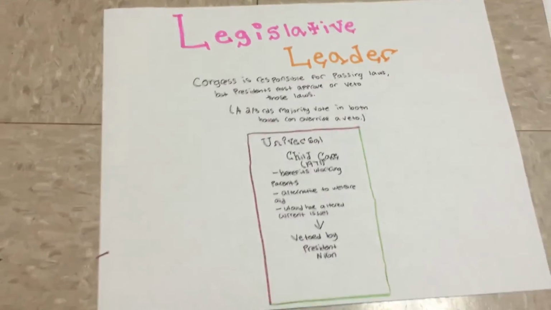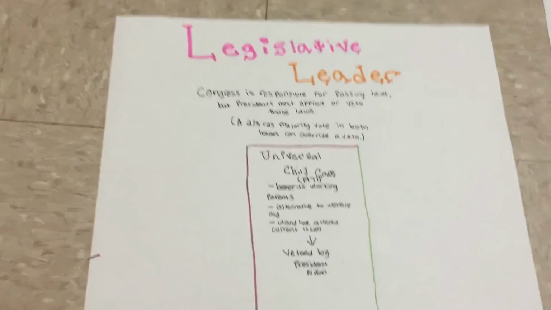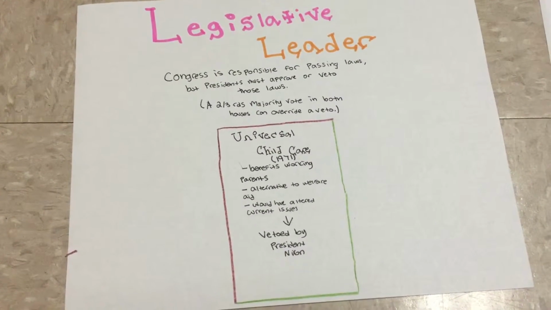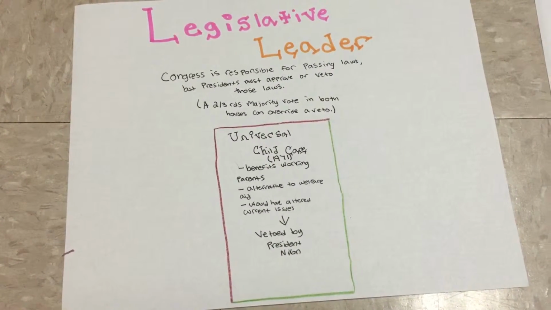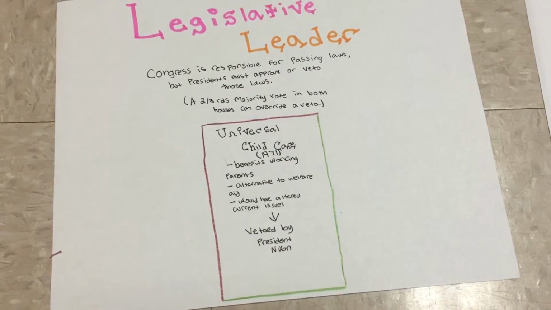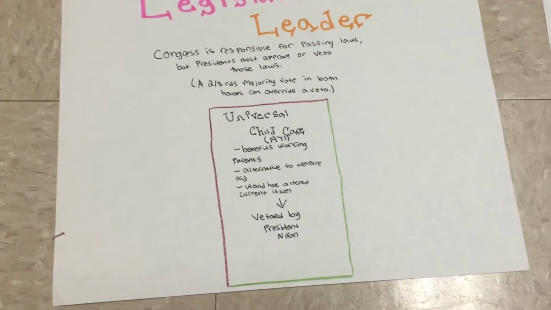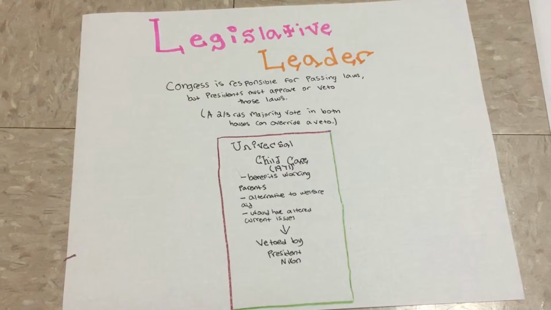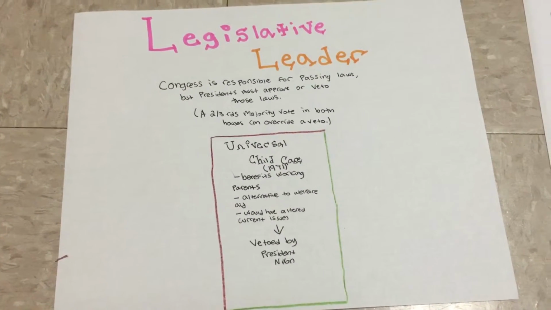Next up we have the legislative leader. Congress is responsible for passing laws, however the President must approve or veto these laws. But keep in mind, a president's veto can be overridden by a two-thirds majority of the House. An example of the legislative leader hat is in 1971, Nixon vetoed the popular Comprehensive Child Development Act.